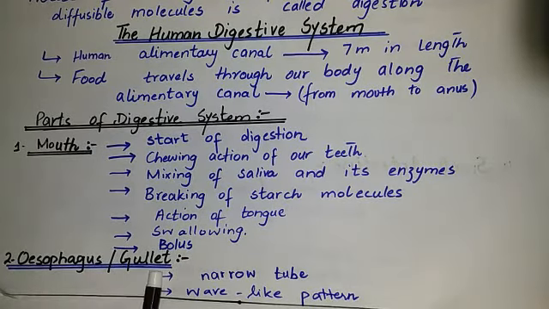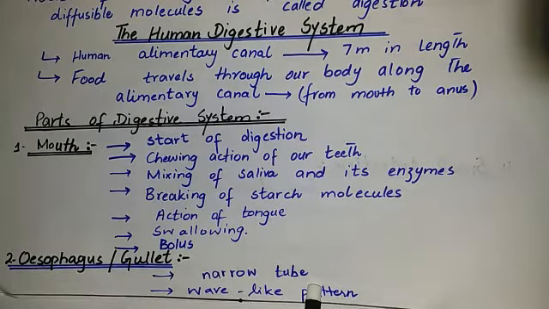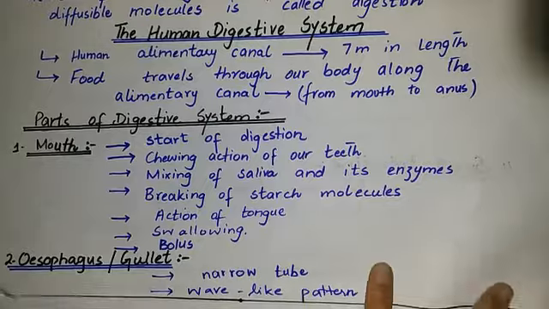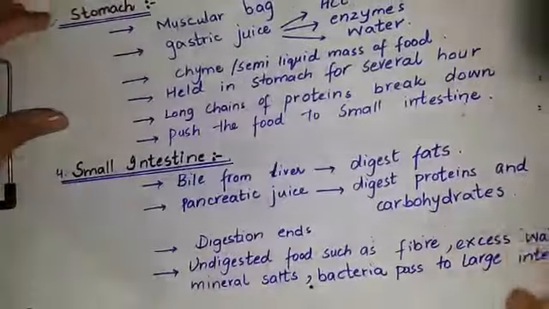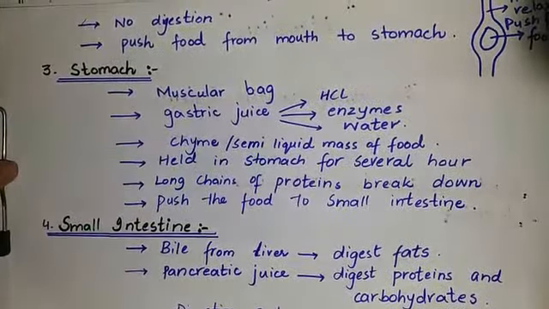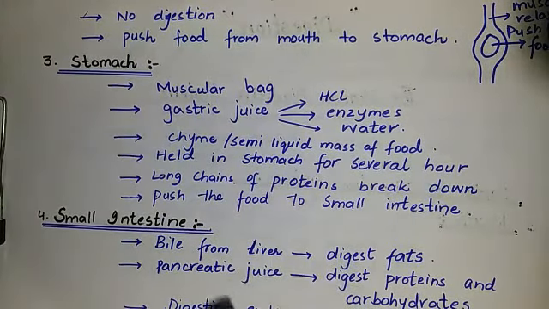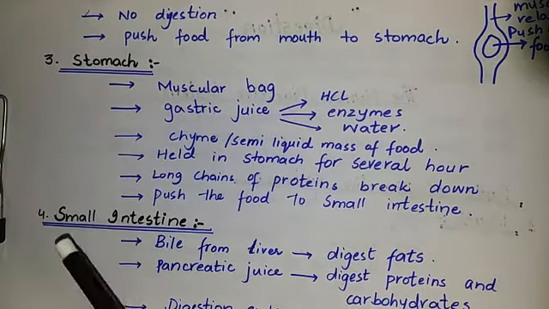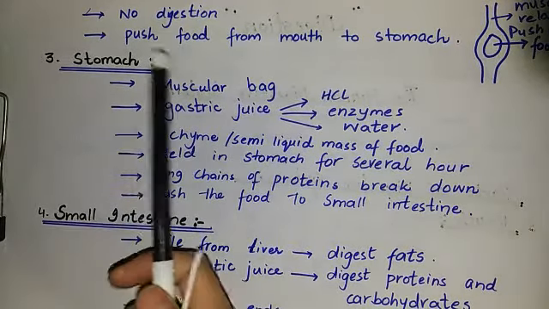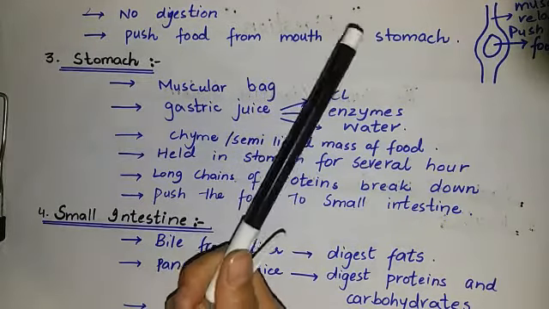Students, the next part is the esophagus or gullet. The esophagus is a narrow tube with strong muscles in its walls. The muscles contract and relax, producing a wave-like pattern which pushes the food along the esophagus to the stomach. In the esophagus no digestion takes place. It is only the passage of food from the mouth to the stomach.